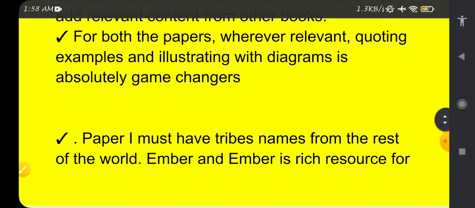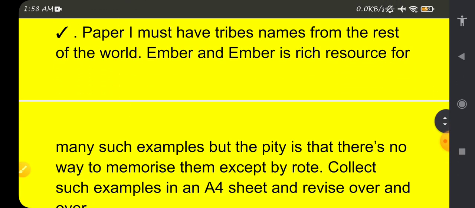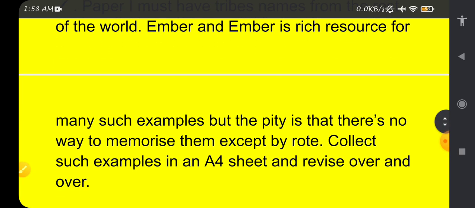Moving forward, paper one must have tribe names from the rest of the world. That is very important because that will give you the edge to give an example or a case study to write on the question given there. Ember and Ember is a rich resource for many such examples, but the pity is that there is no way to memorize them except by rote.